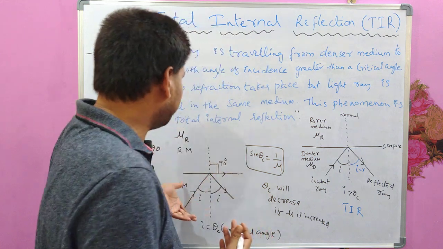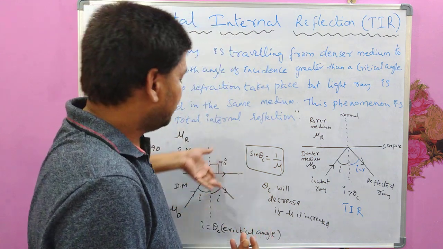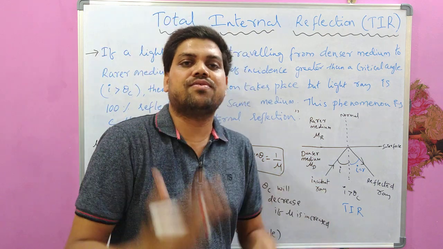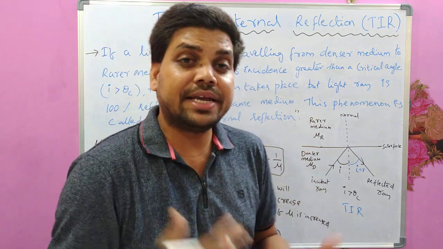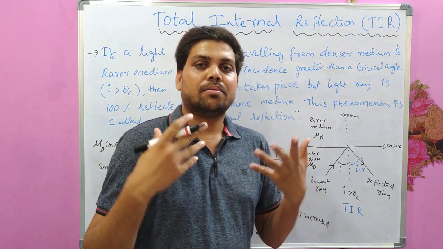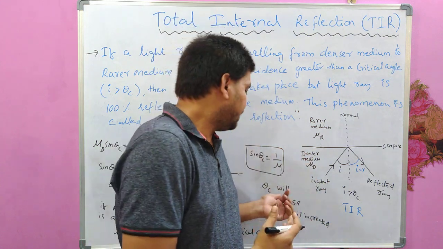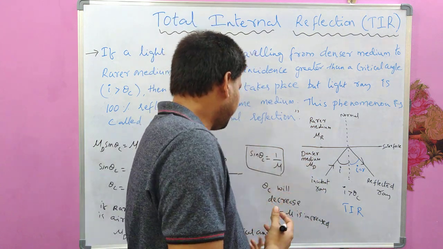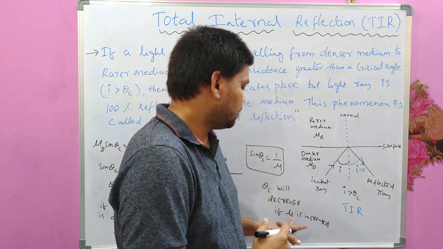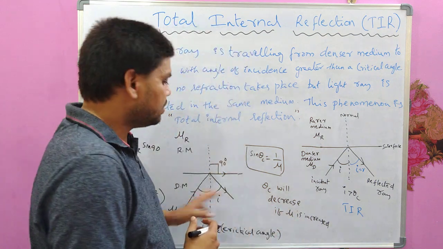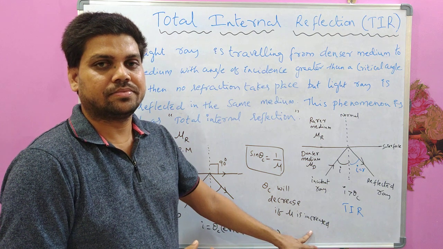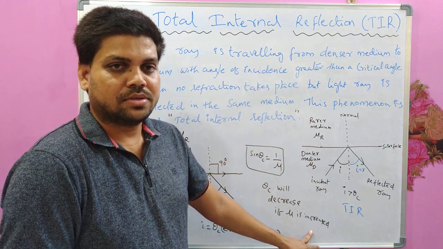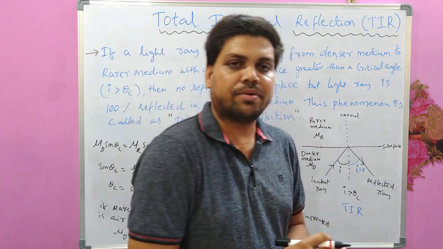The denser the medium, the chance of having total internal reflection is more, because of the decrease in the value of the critical angle if the refractive index of the denser medium is increased. Right? So this is very, very important.